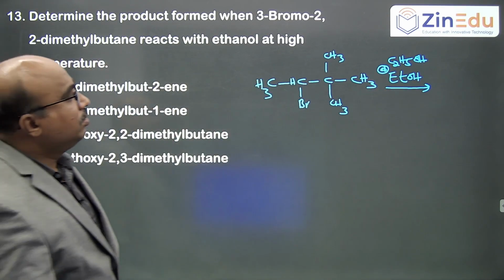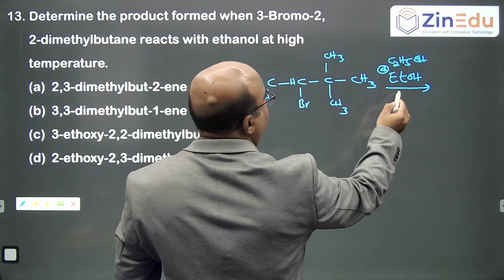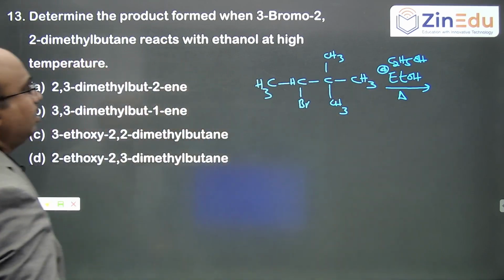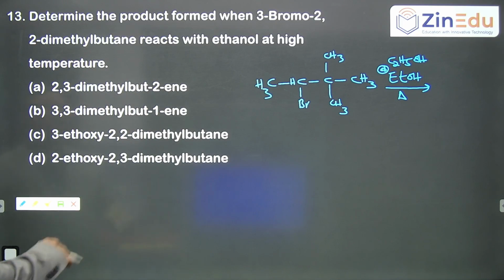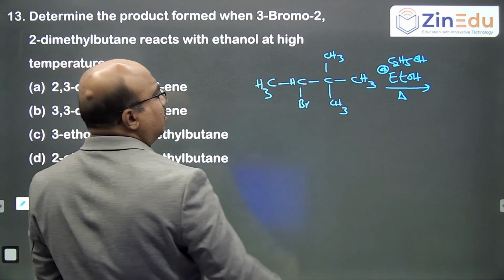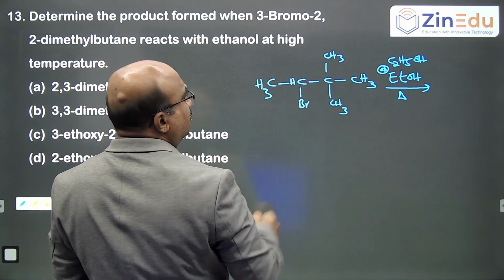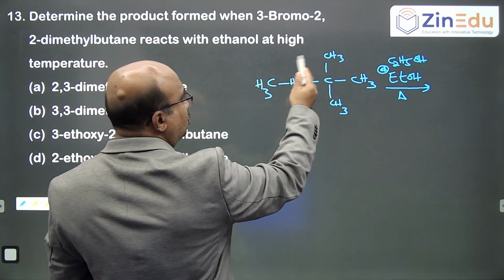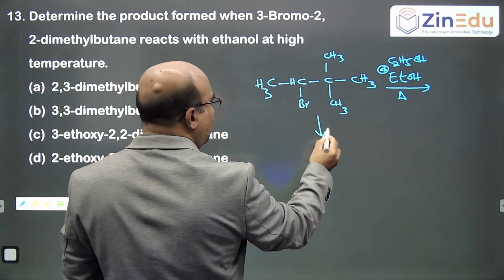Then what should happen? Because solvent is there when you are heating it. Solvent is there at higher temperature, he said. So at higher temperature, what should happen? Generally, elimination can occur. Clear? So Br can be lost. First Br is lost.